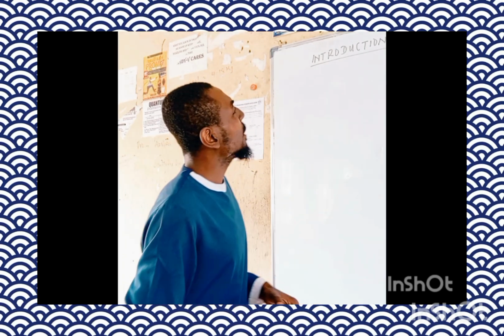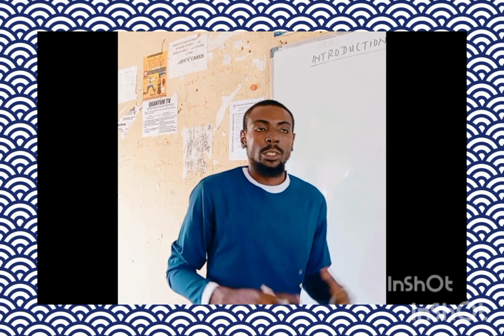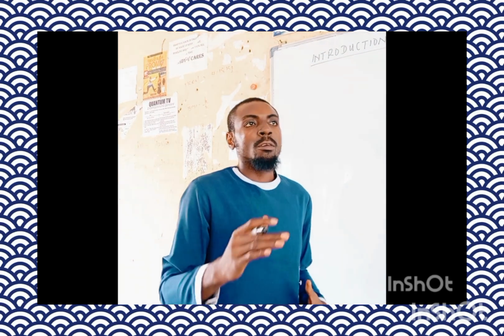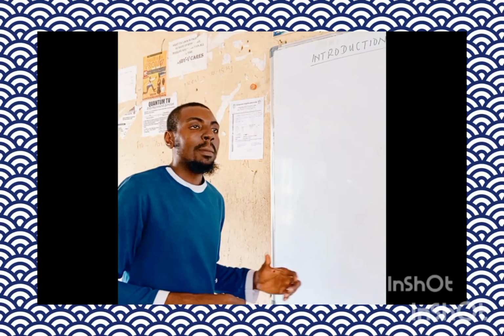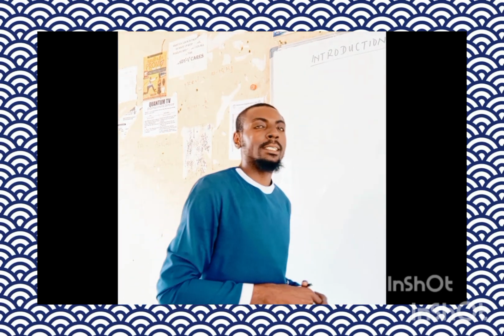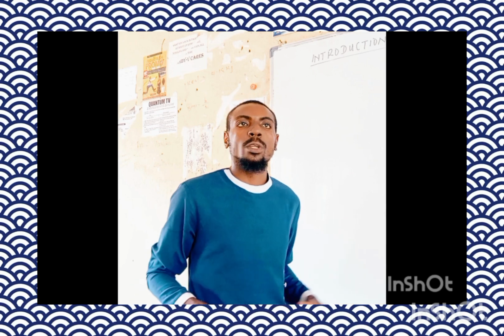Okay, then what are these physical quantities we are talking about? Physical quantities are divided into two. We have the fundamental quantities and we have the derived quantities. So what are these fundamental quantities? Fundamental quantities are those basic quantities that are independent of other quantities.